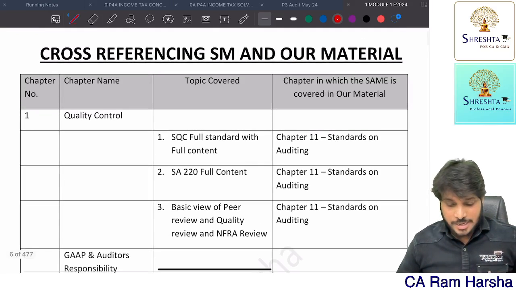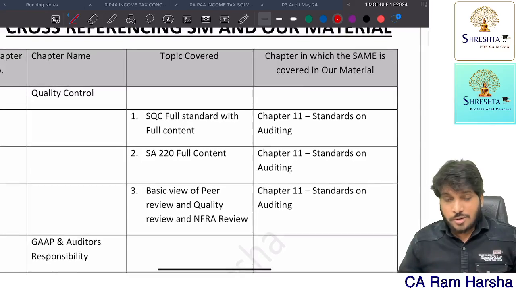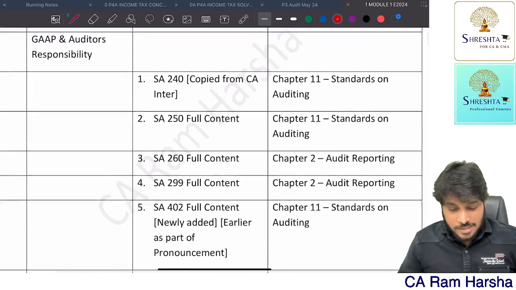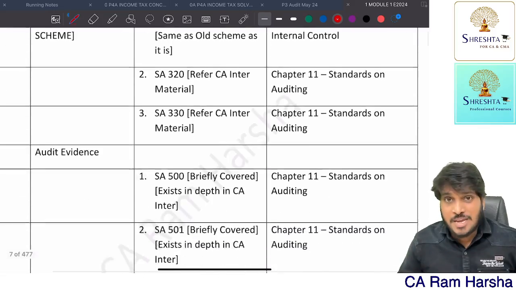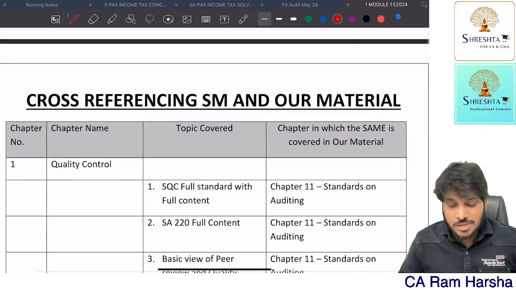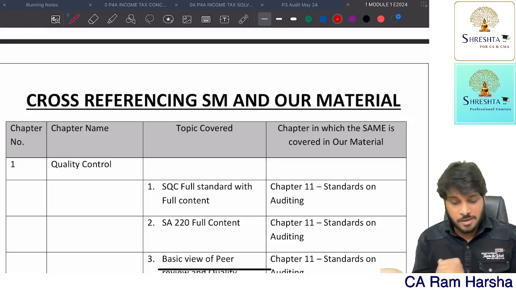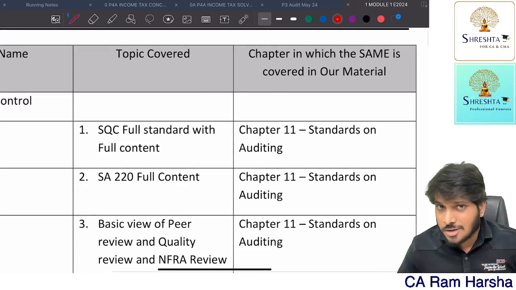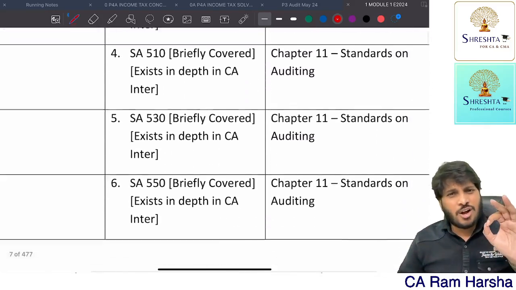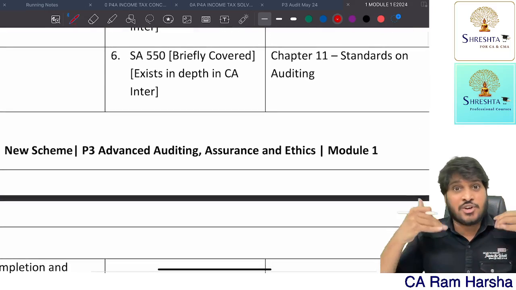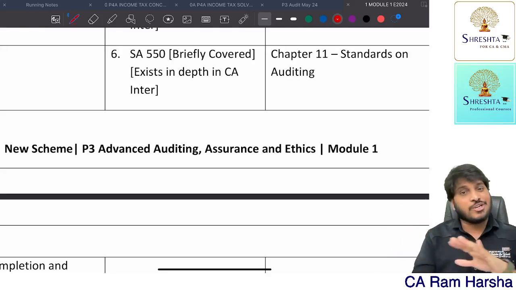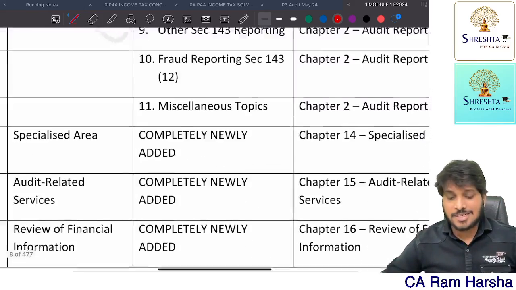Quality control. Getting it? Topics covered. So in our material, in which chapter is it covered? We have given very clear mapping, cross-referencing the study material with our material. This is the study material index, and where it is covered in our material, we have clearly given. So you will not have any doubt. You need not even cross-check with the institute book whether Harsha sir has covered 100% or not. We have given this entire index for you.